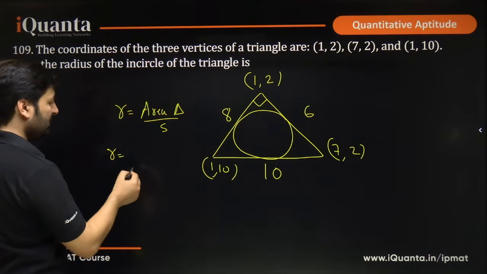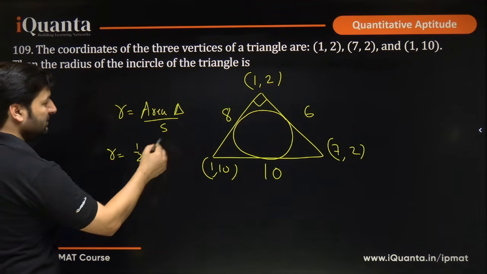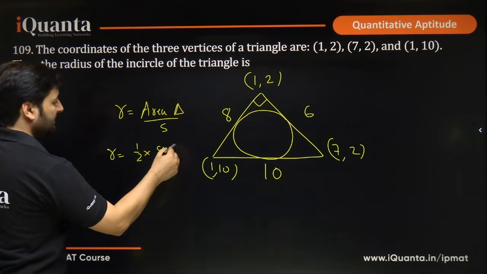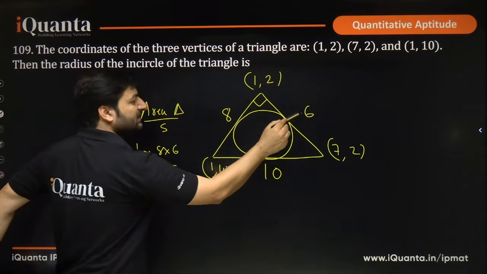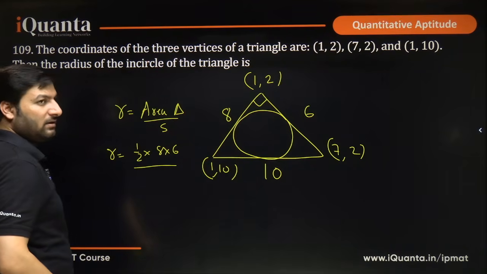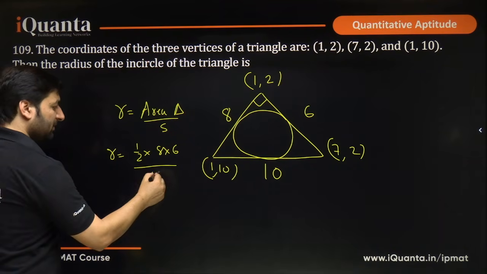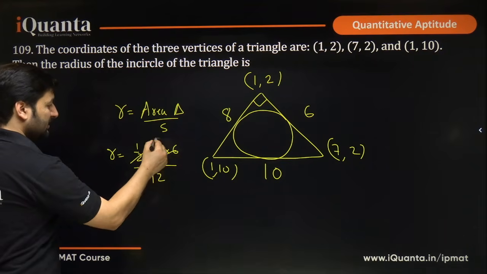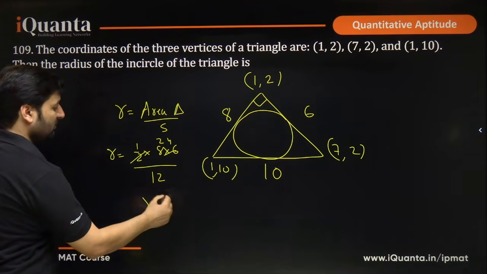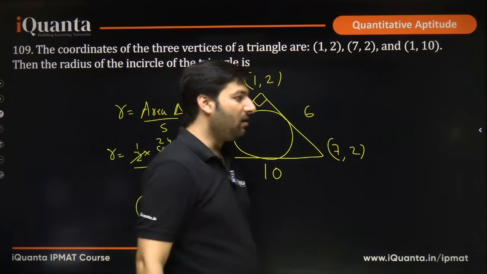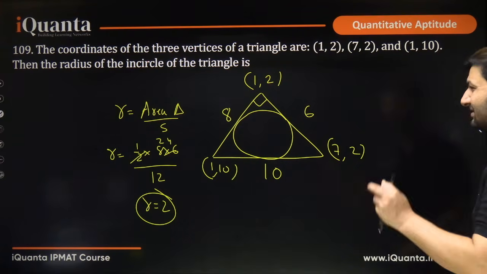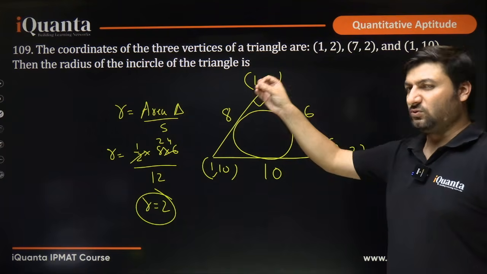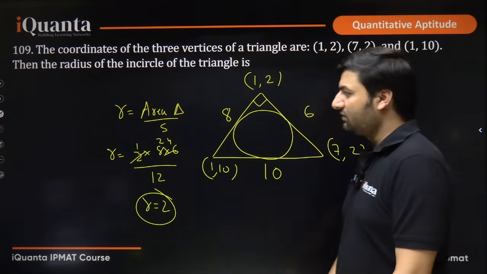Now it's very easy to find the area of this triangle. Half base into height. What is the base? 8. Height is 6, divided by the semi-perimeter. 8, 6, 14, 14 plus 10 is 24, half of 24 is 12. So this cancels, and r will be 2. That's your answer. I hope this is clear. This is an easy question. I just brought it up so that you know how to do it in terms of coordinate geometry as well.